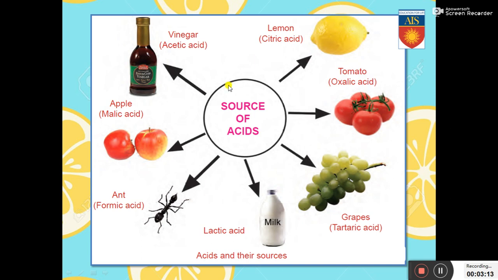Let us have a look at some of the pictures of sources of acids. You will see that you have a table given in your book which contains the names of the source of acids. I have added some pictures for your better understanding. Vinegar contains acetic acid. Lemon, as we had discussed, contains citric acid. Tomato contains oxalic acid. Grapes contain tartaric acid. Milk contains lactic acid. Ants have formic acid. And apple has malic acid. All of these are naturally occurring acids or organic acids.